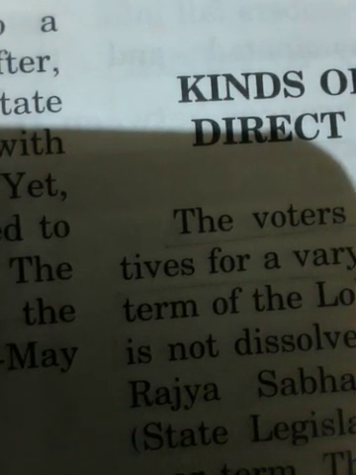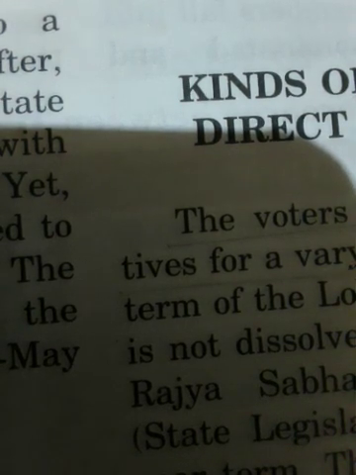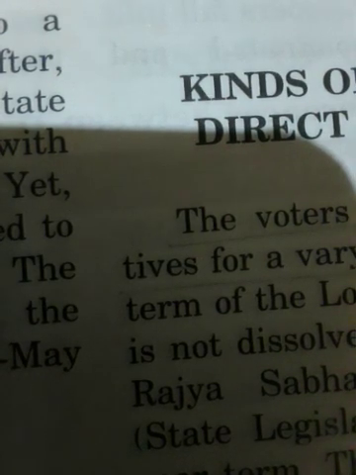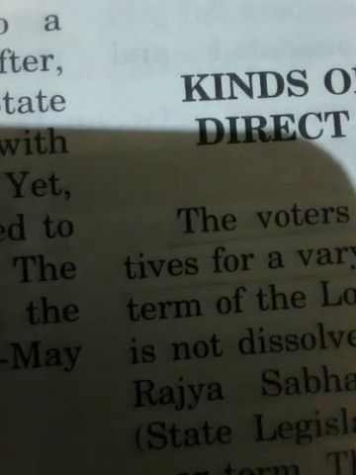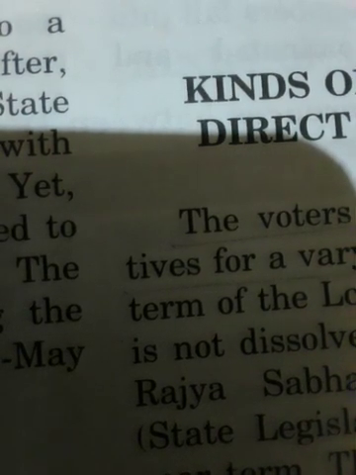The Constitution of India lays down that every person who is a citizen of India, who is not less than 18 years of age, and who is not otherwise disqualified by any law, shall be entitled to be registered as a voter. Now, what does the Constitution of India lay down? It lays down that every citizen of India who is 18 years of age has the right to vote.